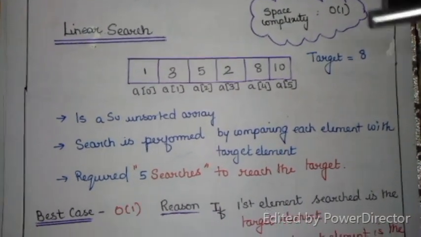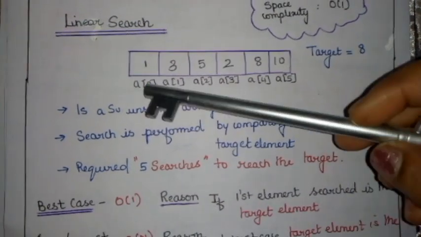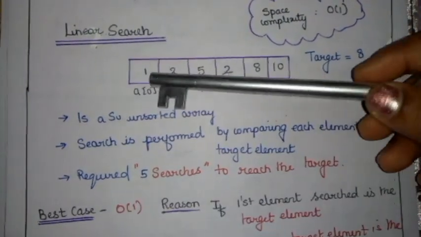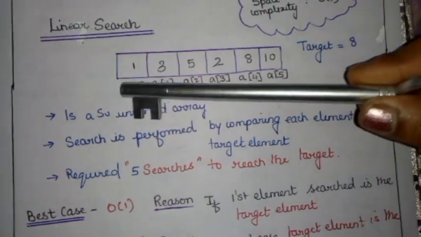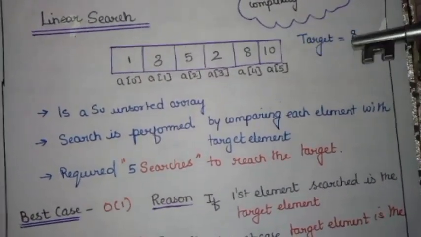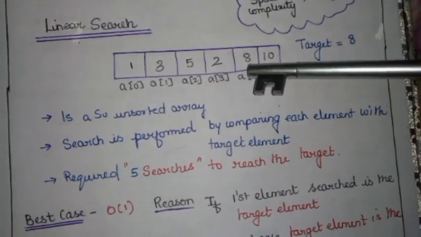In this video, we are going to see the best case, worst case, and the average case of complexity of linear search. Okay, so this is my linear search, and this is my list. I'm going to perform my linear search, and my target element is 8. I have to find the 8.